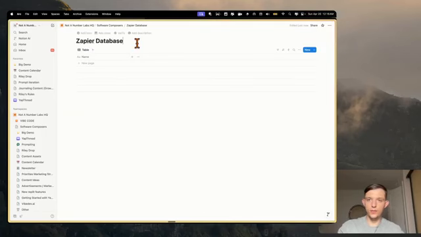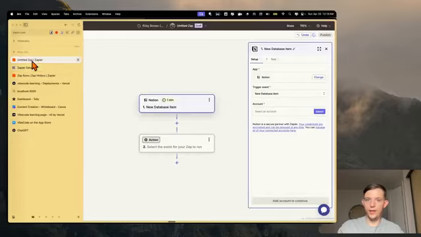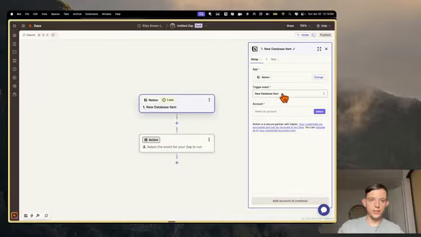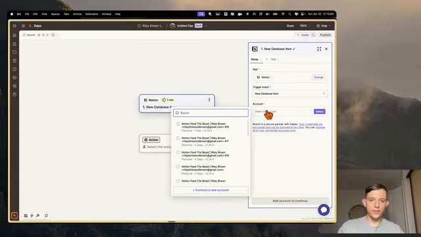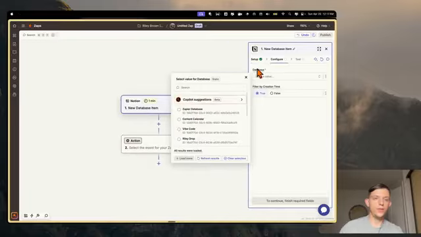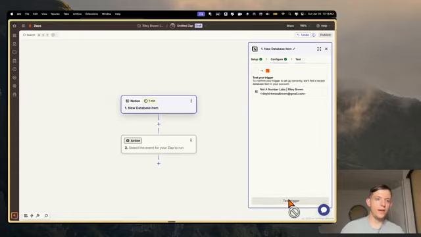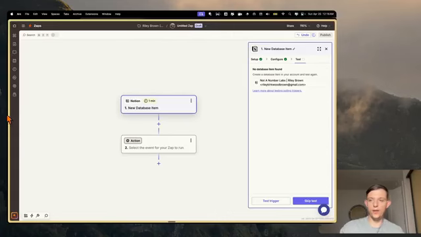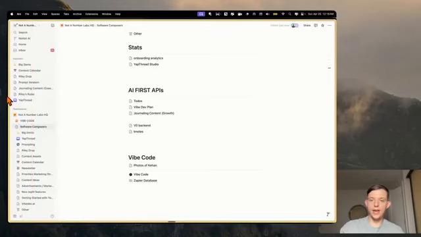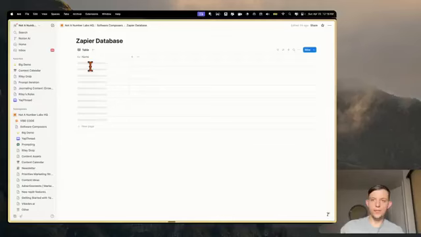database. And what we're going to do here is go back to Zapier, and select new database item. Basically whenever a new database item is created, for Zapier, we can choose that Zapier database that we just made, and hit continue, and hit test trigger, even though we actually haven't added a new item in the database. So let's go ahead and add a new item in this Zapier database.